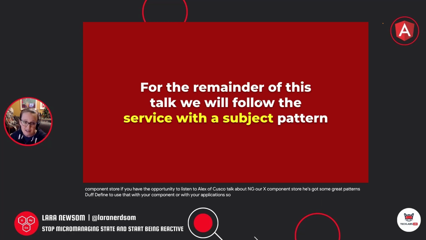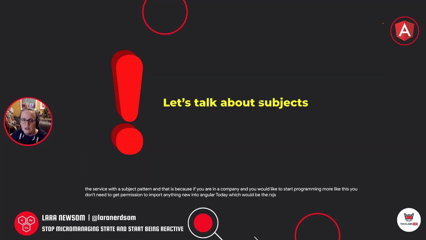So for the remainder of this talk, however, we're going to be following the service with a subject pattern. And that is because if you are in a company and you would like to start programming more like this, you don't need to get permission to import anything new into Angular. You can do this with what's already in Angular today, which would be the RxJS library. So first off, we need to talk about subjects.